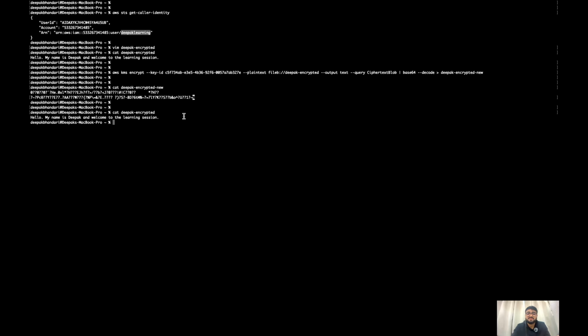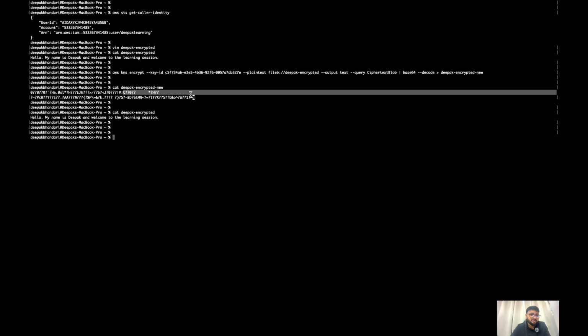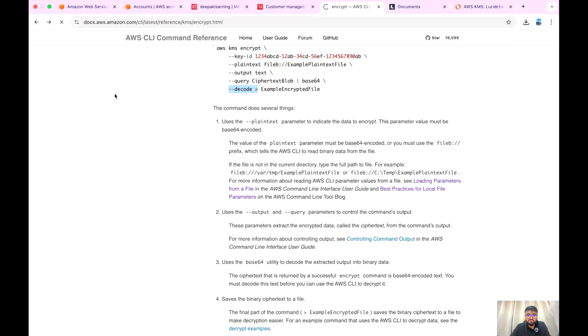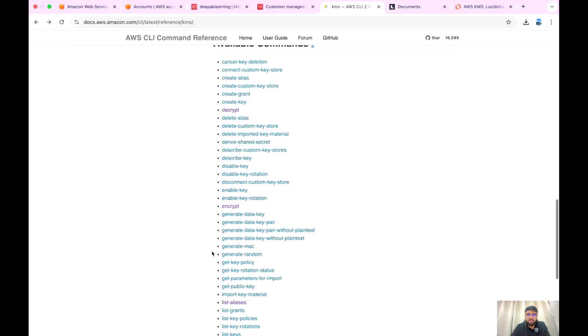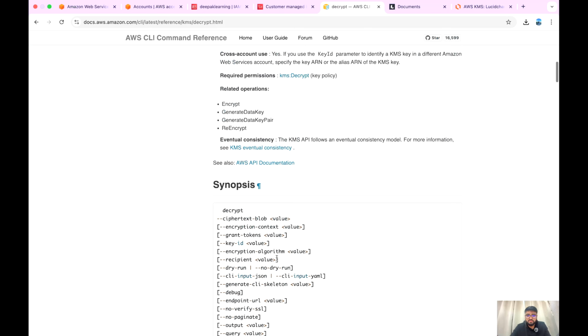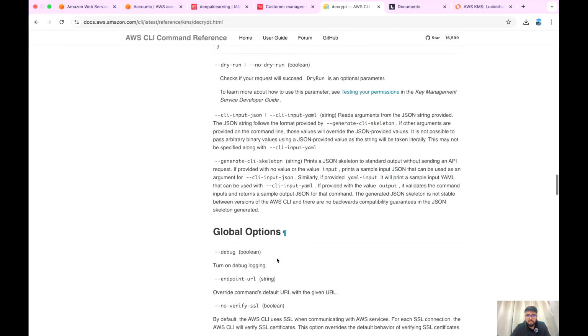Right, now let's see whether the decryption works or not. We'll take the encrypted file and perform a decrypt operation on that file, and then we should be able to decrypt this to the message. Now let's go to the documentation on how the decryption works. Decrypt. Okay, so let's go directly to the command.